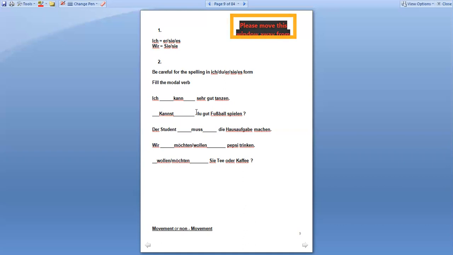For example, here: can you play football, right? So in English I am saying can you play. That means the position of play is coming after you, but in German it should come at the end of the sentence, because it is a rule of modal verbs that the second verb will go at the end of the sentence. So you can note down here the rule for modal verbs: the second verb will go at the end of the sentence, right?